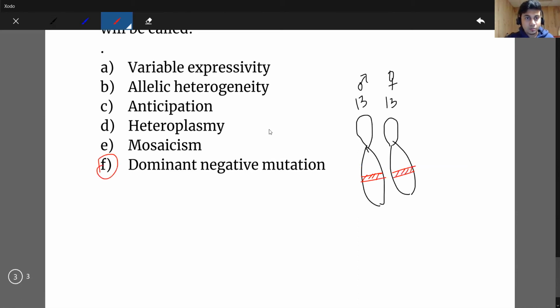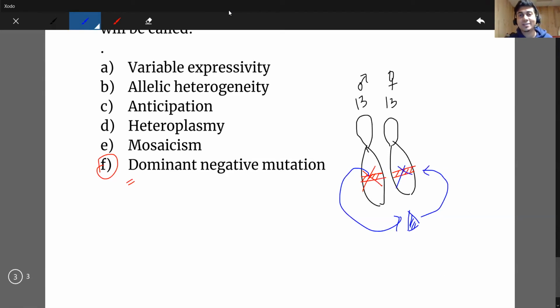Now what this term describes is that if this particular gene or allele is mutated, it might produce some abnormal protein that inhibits the other gene from expressing.